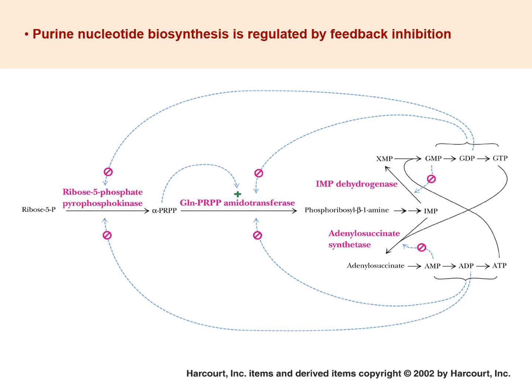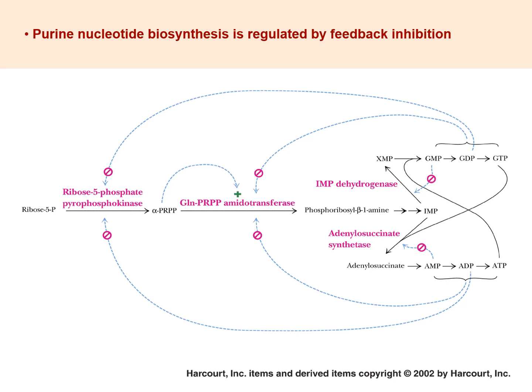As I told you earlier also, the first two steps are very tightly regulated and they are rate limiting steps. They are important for the purine synthesis regulation. Essentially, this is the most important step that is regulated.